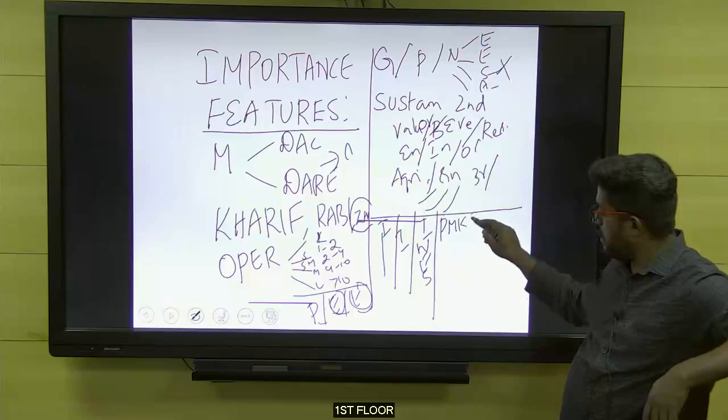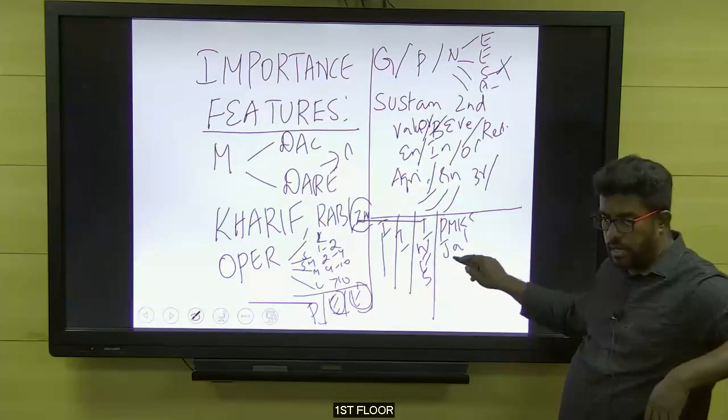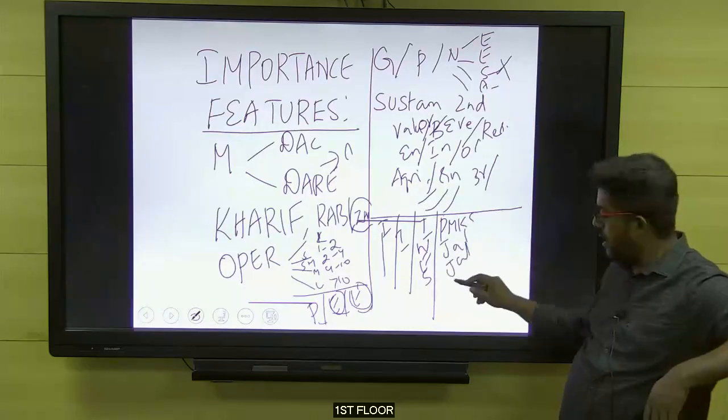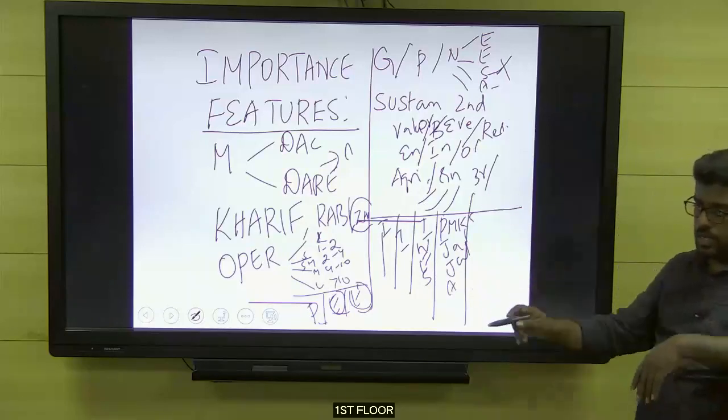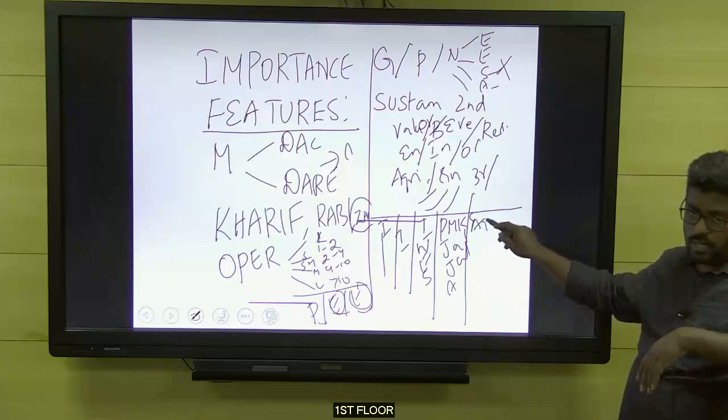Then we learned about the Jal Shakti Abhiyan. Then we learned about schemes like Jal Jeevan Mission. Then about the Atal Bhujal Yojana. These are schemes we covered. Then we learned the concept called agricultural credit, okay.